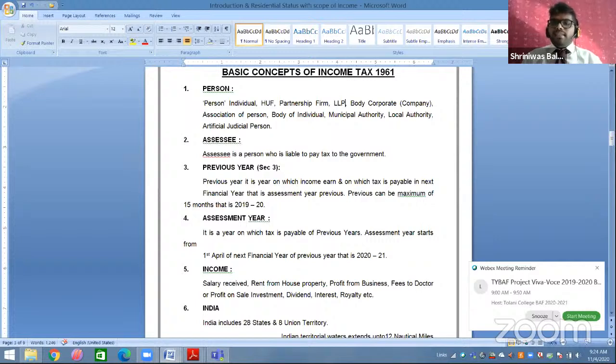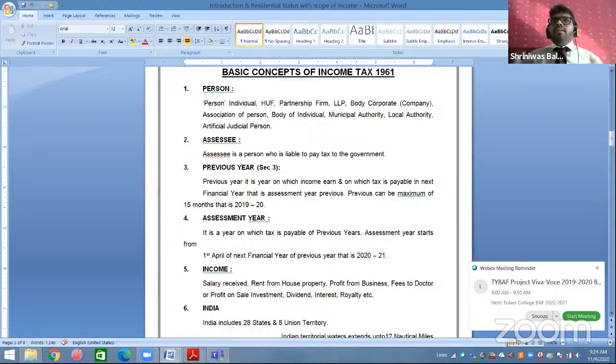Now SSC, what is the meaning of SSC? SSC means the person who is liable to pay tax to the government. For example, students, I am a person earning only an income of rupees 2 lakh. And as all of us know, income tax is chargeable if you are earning more than 2 lakh 50,000. So I'm earning only 2 lakh rupees, so no income tax will be applicable to me. So I am a person, I am an individual person, but I am not the SSC, because I'm not paying tax to the government. I'm not liable to pay tax to the government.